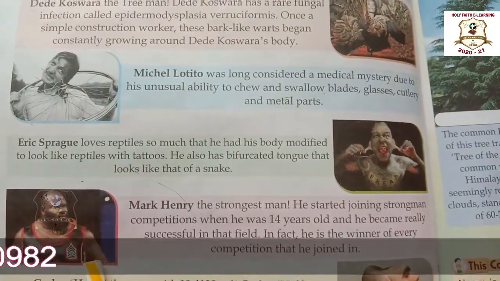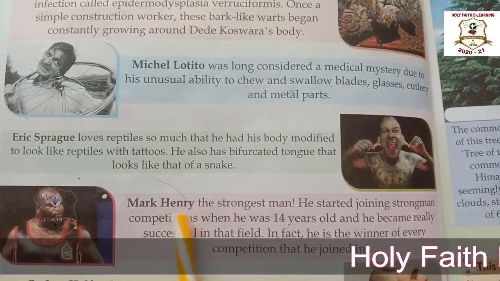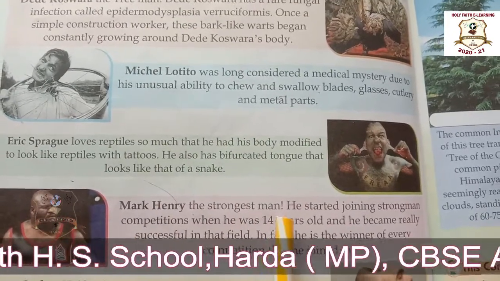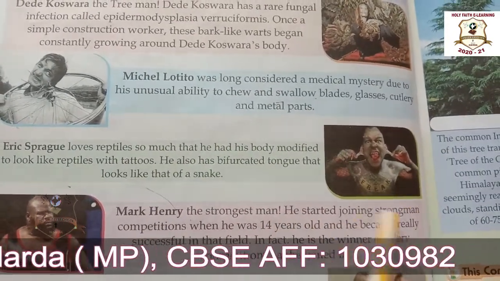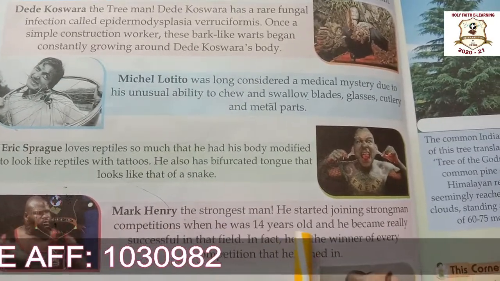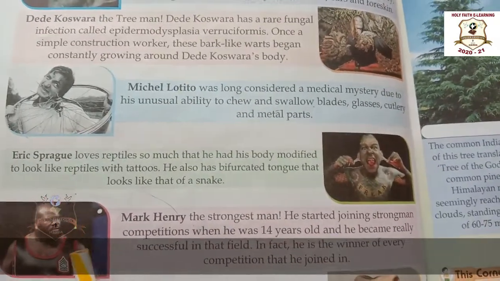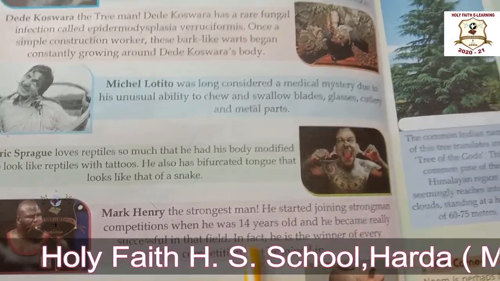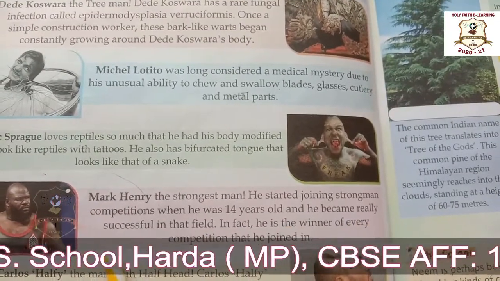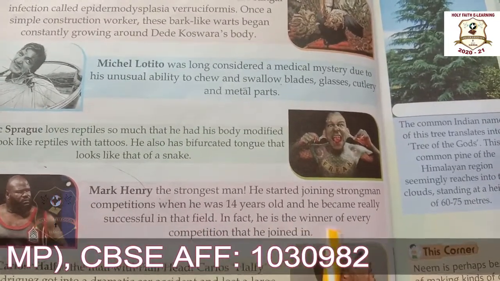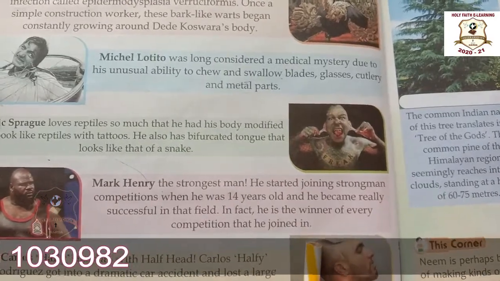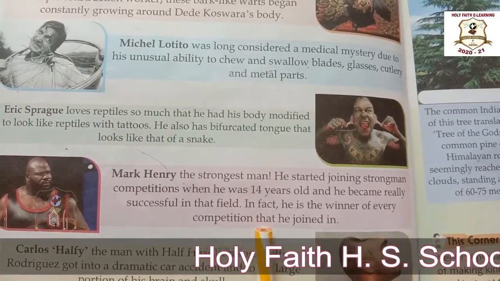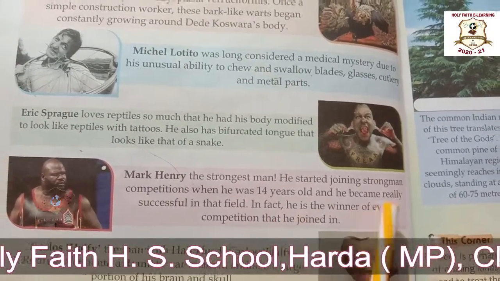Okay, now the next picture is of Mark Henry. Mark Henry, the strongest man. Okay, he is the strongest man. He started joining strongman competitions when he was 14 years old. And he became really successful in that field. In fact, he is the winner of every competition that he joined in. Means if he joined any strongman competition, he is the winner of that competition.